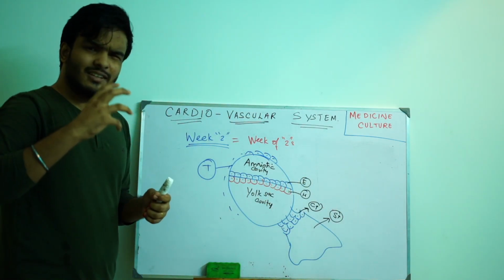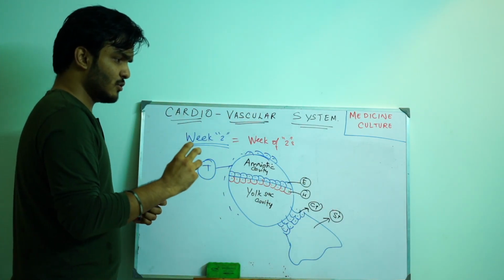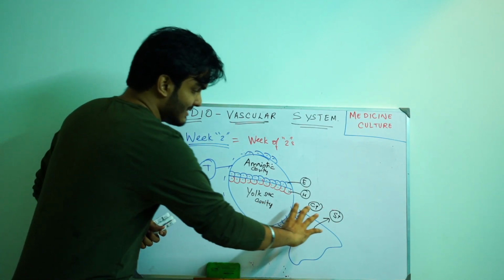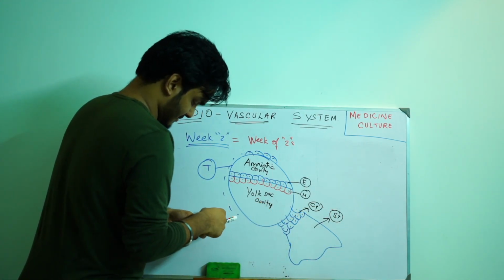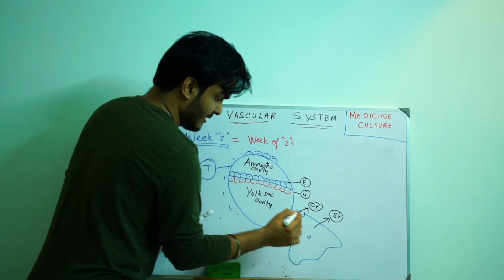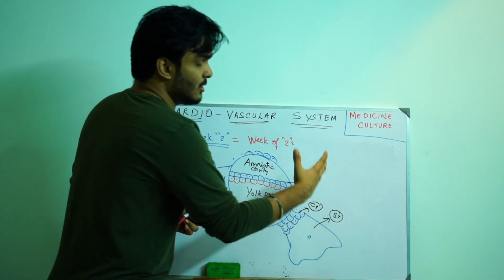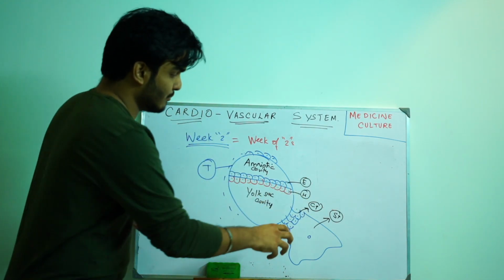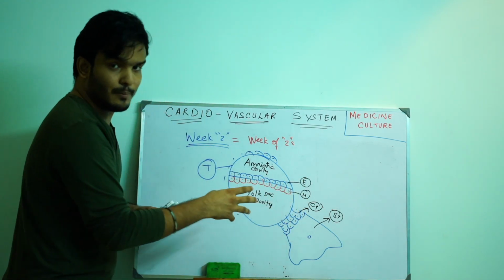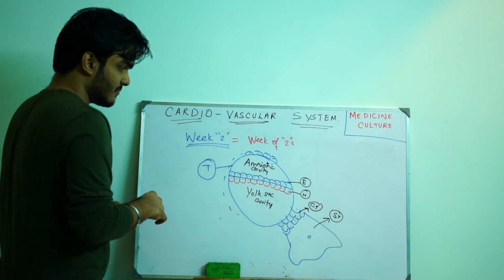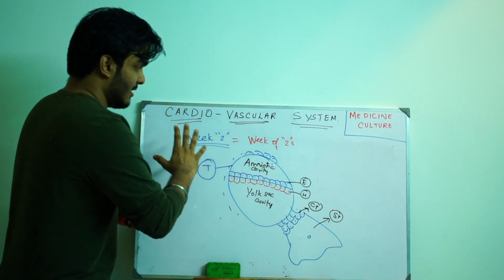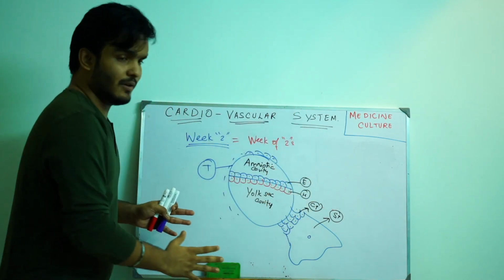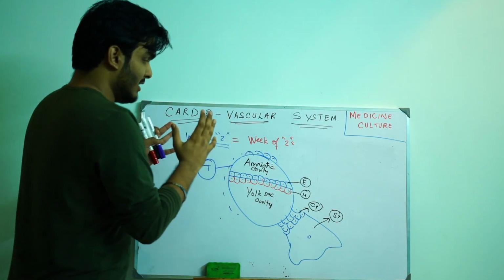So what is this syncytium? Syncytium refers to one cell. So this entire cell mass is just one cell. It's called syncytial trophoblast. And this is called the cytotrophoblast. Cyto means cell membranes; these cells have membranes, cytotrophoblast. So this is what happens on week number 2.